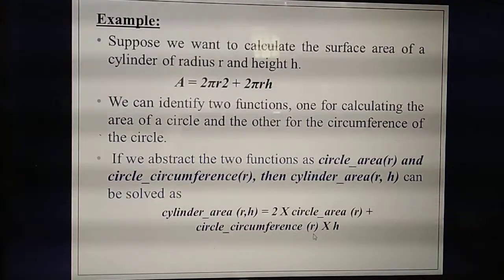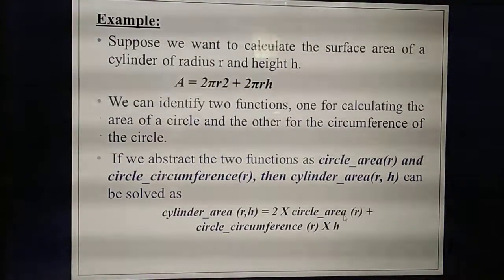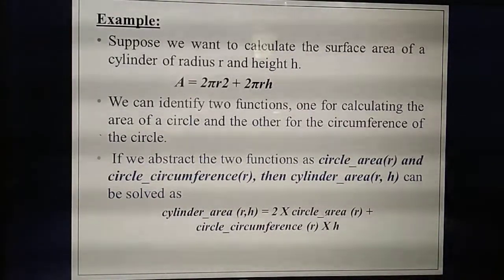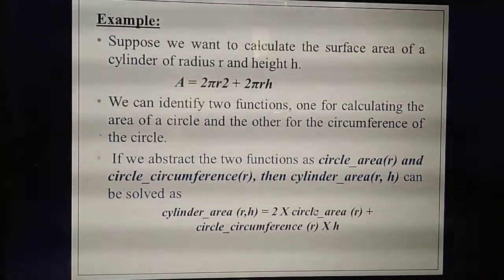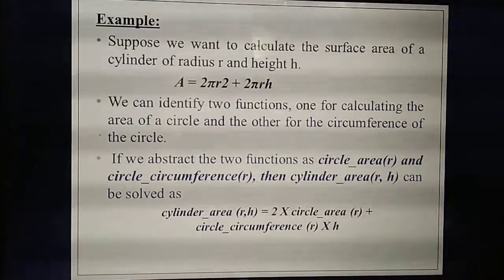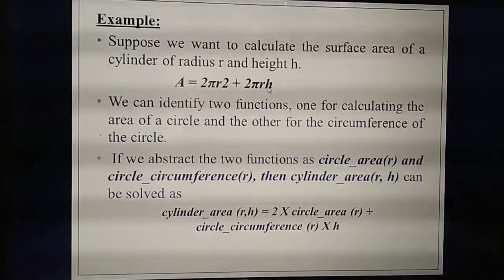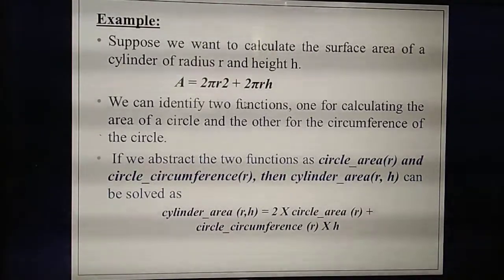Isn't it? So similarly in a program also, to get the proper output, what you need to do is splitting. How many ways are you splitting here? Area of a circle and circumference of a circle. First you calculate the area of a circle separately, then separately you calculate the circumference of a circle, then you add. For the area of a circle you take the value of r as an input. For the circumference of a circle, how many values do you take as input? Radius and height you are taking as input. Then you have calculated the circumference of a circle. Then you add both. Then you will get the output.